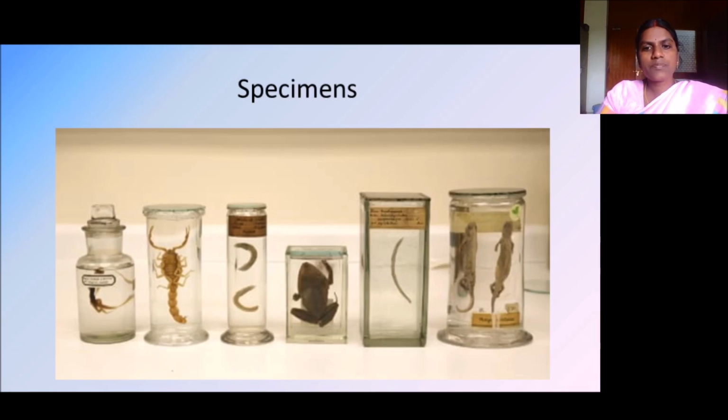So these are the specimens preserved in jars and filled with the preservative here. You can see here some scorpion or tadpole or frog. Here some lizard is there. So this is how the specimens, whether it's an insect or an animal, it may be a plant, whatever organism it may be, will be preserved like this.